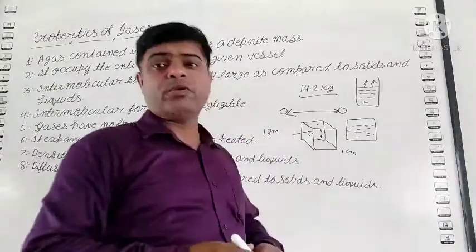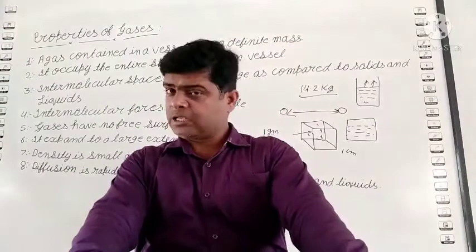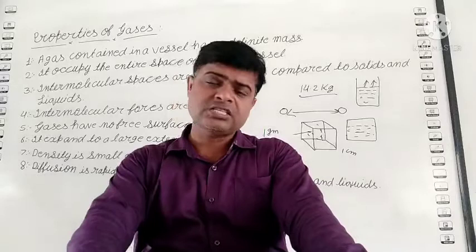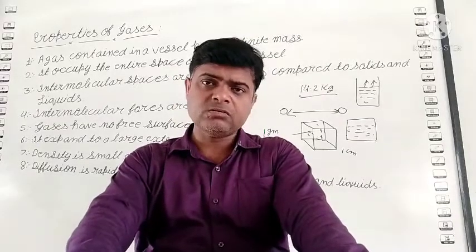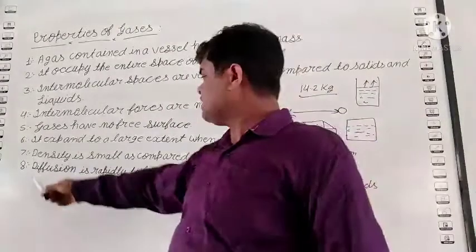The weight of water is 1 gram per centimeter cube. So student, because the molecules are very far from each other, gas density is very low compared to solids and liquids. And last is diffusion.